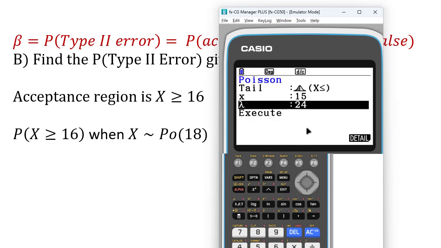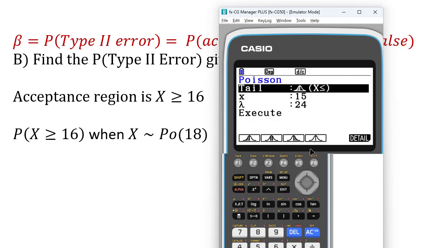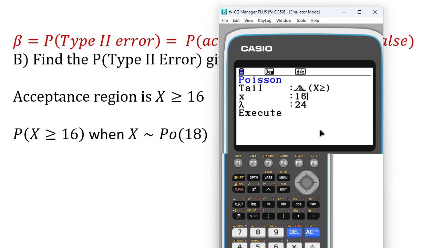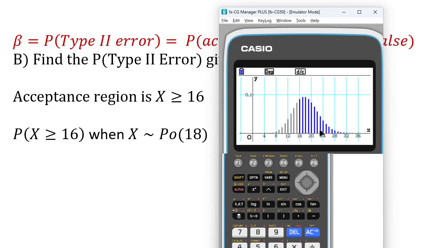So I'll go back and I'm going to change this to a tail right. And I want to be 16 or more when the average is 18. 71% chance of that happening. So that's the probability of type 2 error.